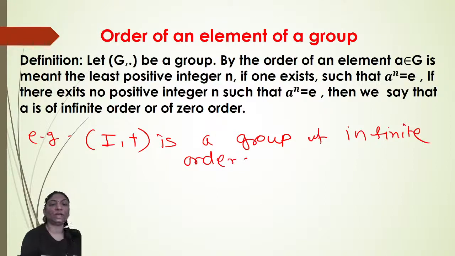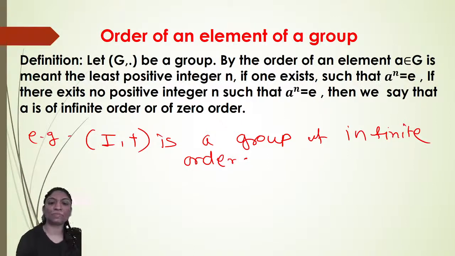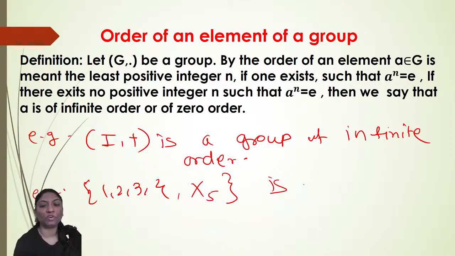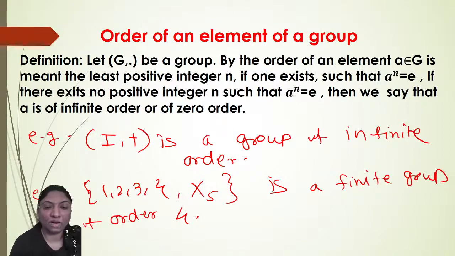We cannot find any least positive integer n such that it will generate all the elements of the integers. So this, the integers under addition, is a group of infinite order. Now one more example: {1, 2, 3, 4} with respect to multiplication modulo 5 is a finite group of order 4. Now, for that we have to find the order.